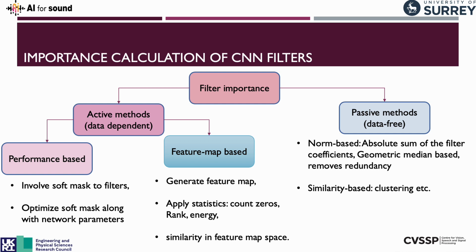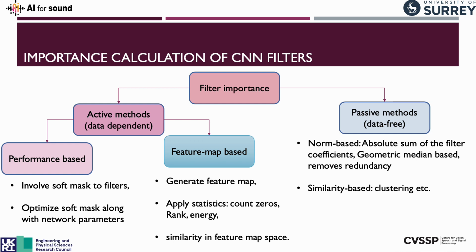So there are two main methodologies to achieve this pruning. There are active methods and there are passive methods. The active methods are data dependent. So for example, you remove a filter, then you evaluate the performance of your network, and you take an iterative approach like this. You keep judging, okay, how does the removal of this filter affect the performance of our overall network?